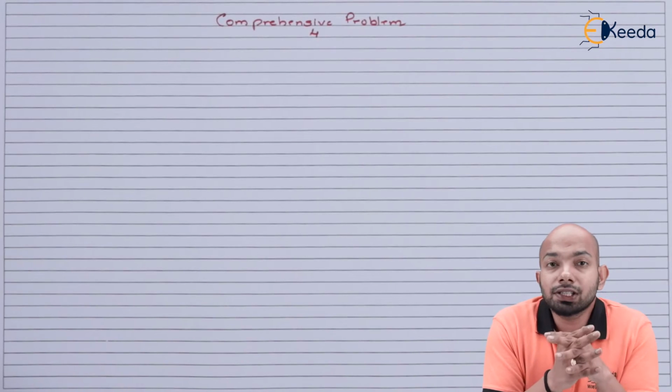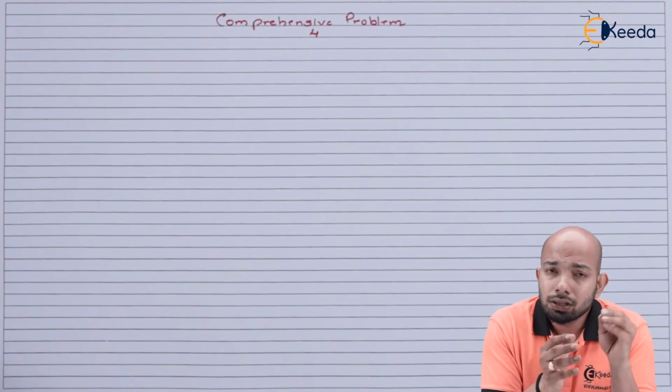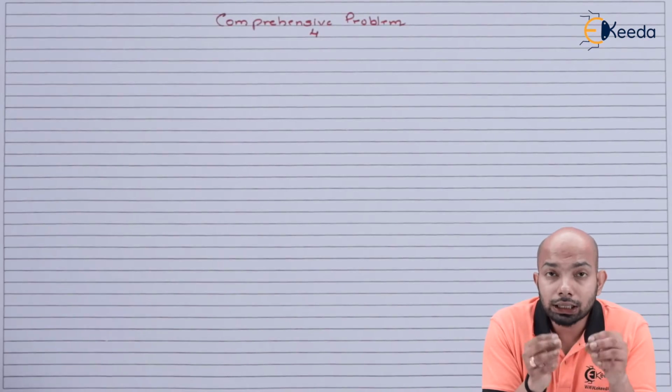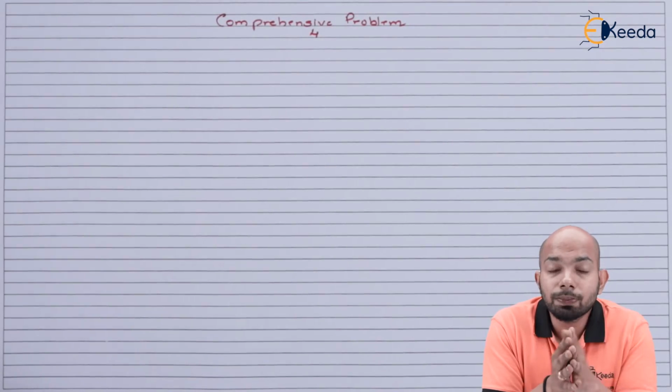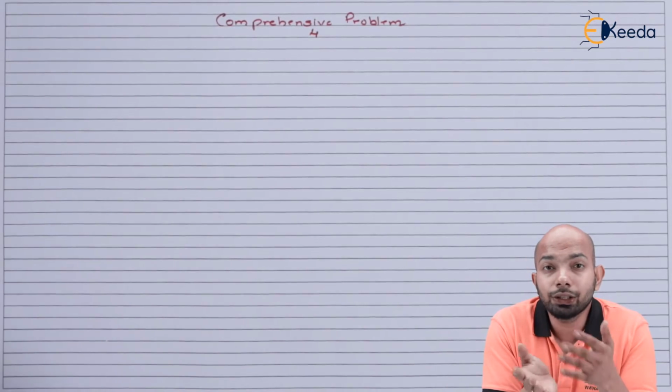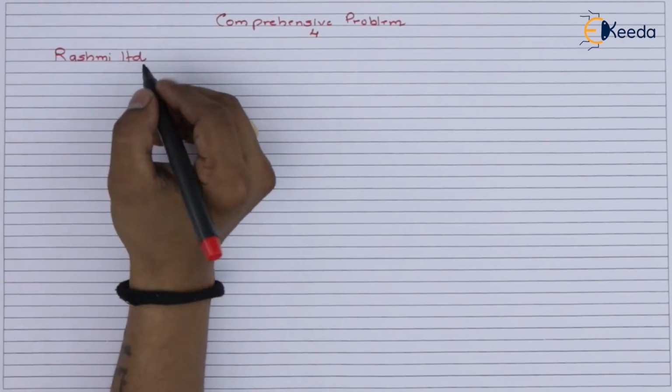So we have this specific illustration for you where we have certain parts of calls in advance, certain parts of calls in arrears as well. So let's jot down the illustration first and figure out what exactly do we have to study in this one.